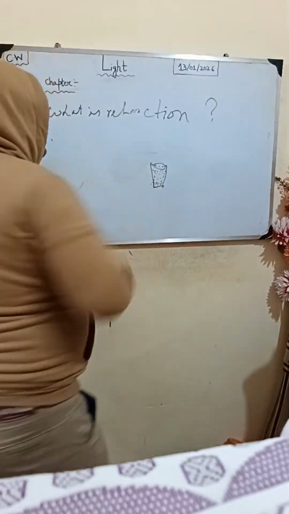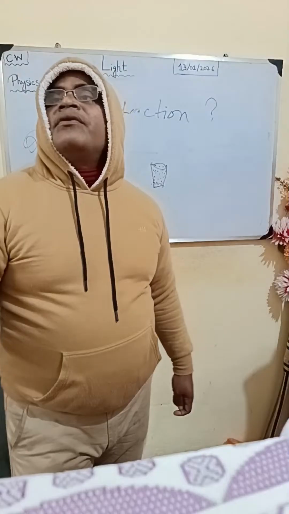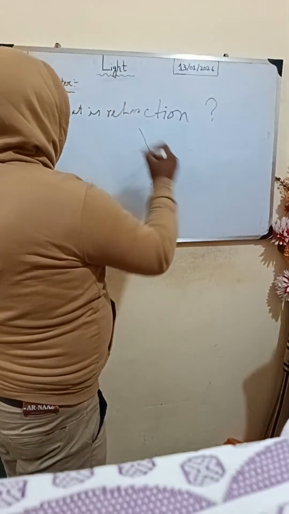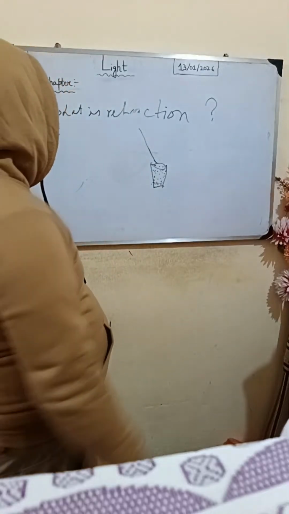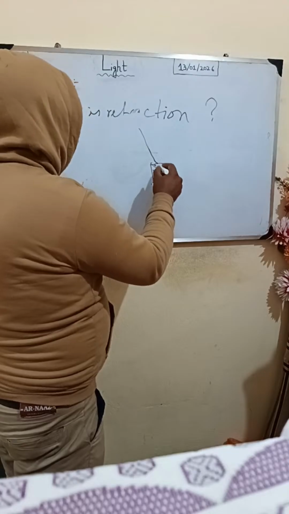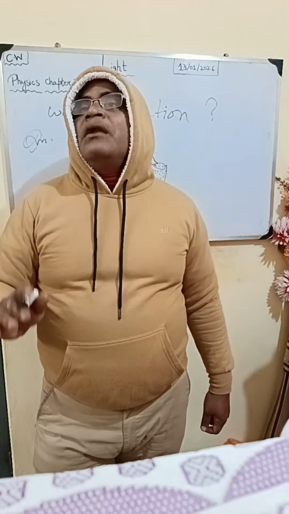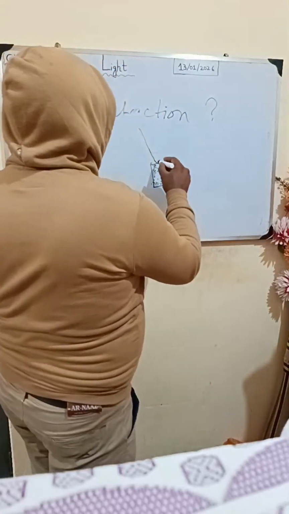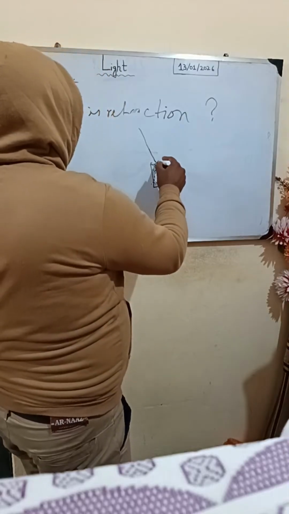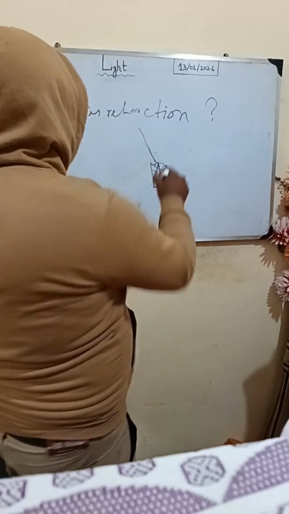Light from a source, either sunlight or light from any luminous object, comes straight and falls. When it enters the liquid, the water inside the glass, it bends. What happens? It bends.